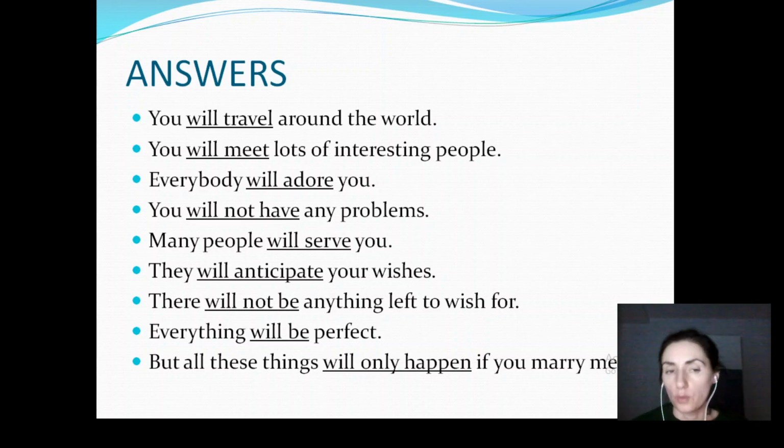I want you to, once again, look at these sentences and try to create short forms, but only out loud when you read them. For example, you will travel around the world. How would you make a short form of this sentence? For example, you'll travel around the world. Please try this with all the other sentences.